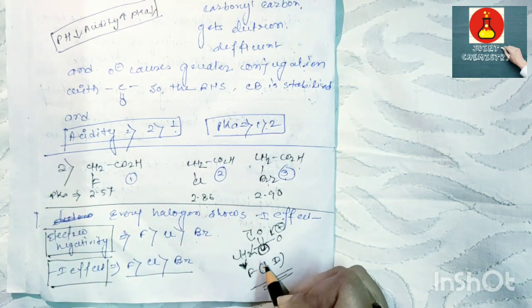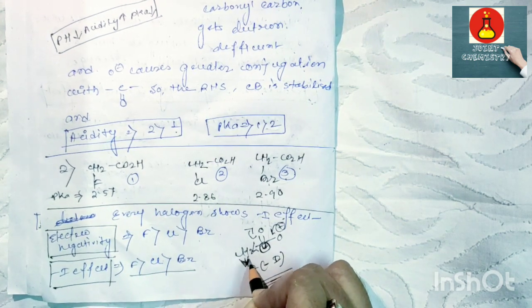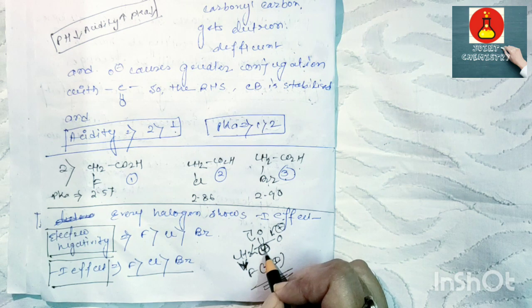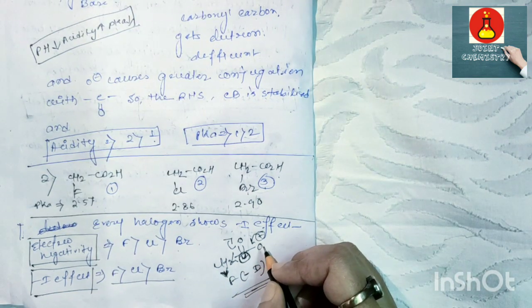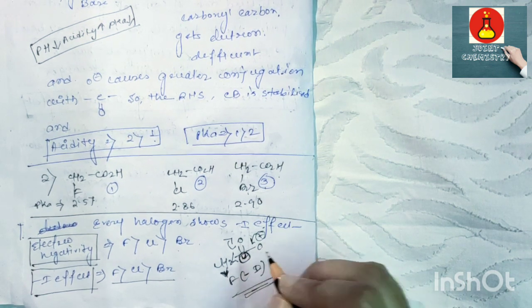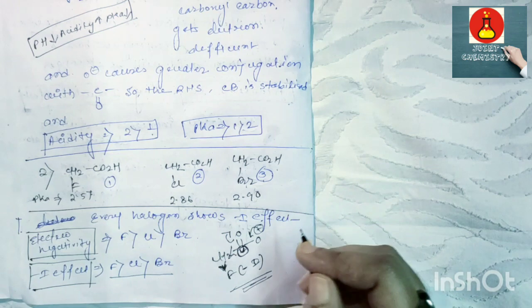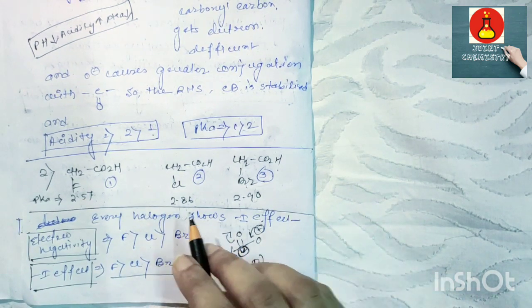So this F pulls the electron towards itself, and the marked carbon of the C double bond O gets more electron deficient, and O minus goes to more and more conjugation with the C double bond O group. So this conjugate base will be more stabilized, and the acidic strength is 1 greater than 2 greater than 3.